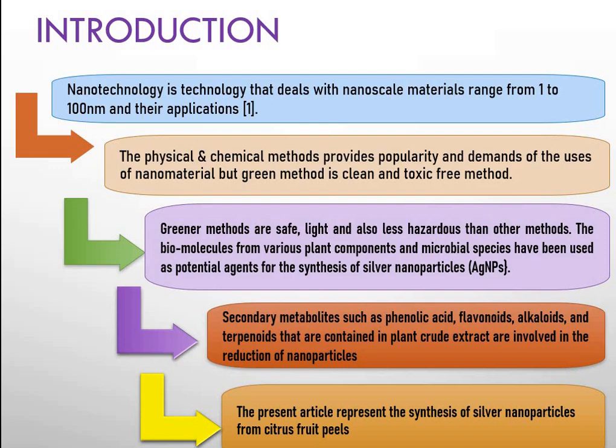The greener method uses less hazardous, light and safe methods, while the biomolecules of various plant components have been used as potential agents for silver nanoparticle synthesis. These plant materials have secondary metabolites like flavonoids, alkaloids, phenolic acids and terpenoids, which help in the reduction of nanoparticles. Thus, the present article represents the synthesis of silver nanoparticles from citrus peel.